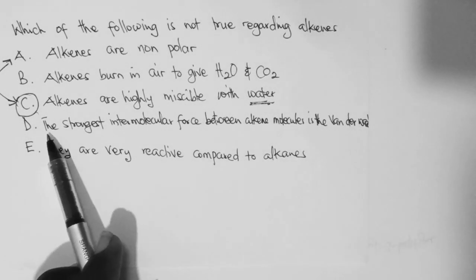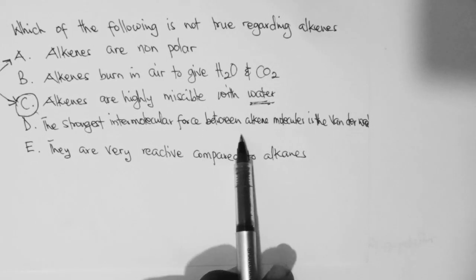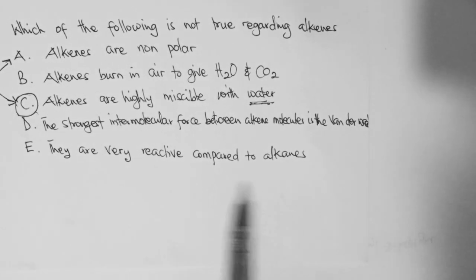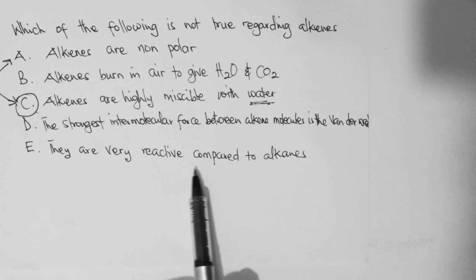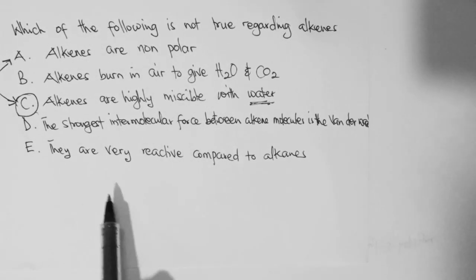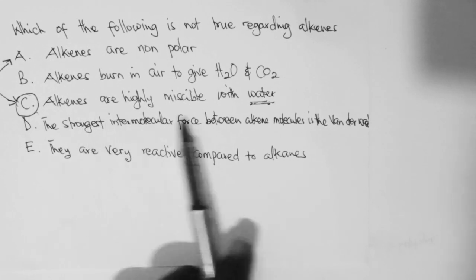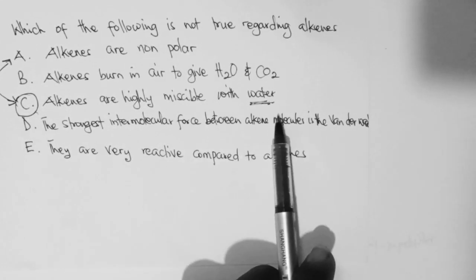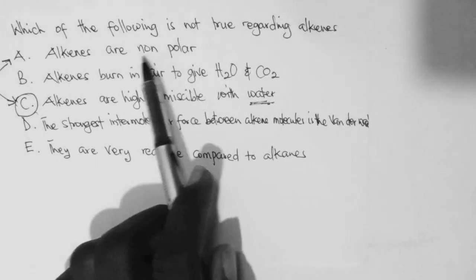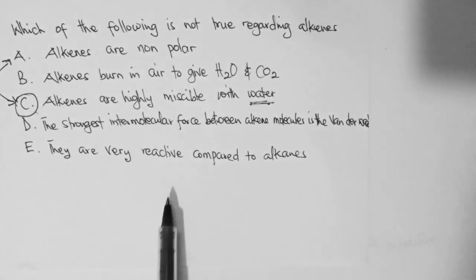Then the other answers are: the strongest intermolecular force between alkene molecules is the van der Waals forces. And then E, they are very reactive compared to alkanes. So it's none of these. The correct answer is that alkenes are not highly miscible with water. But here it says that they are miscible with water, yet alkenes are non-polar.